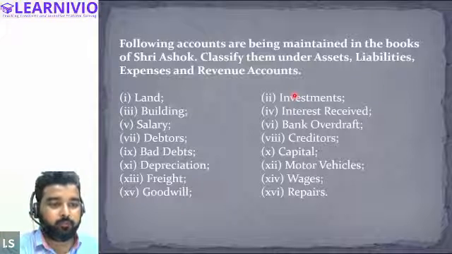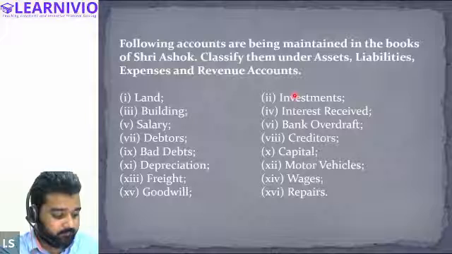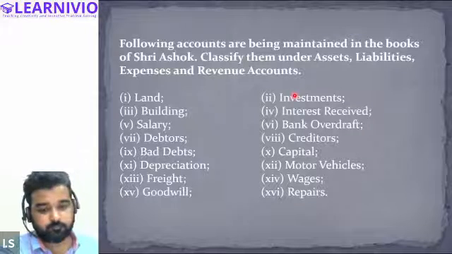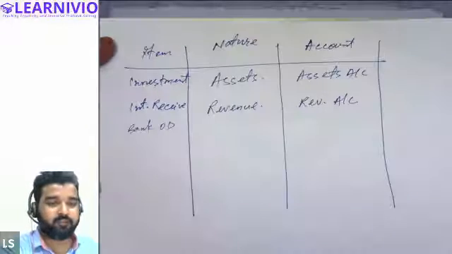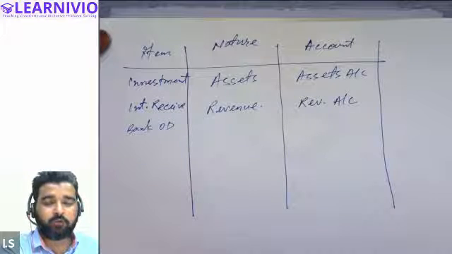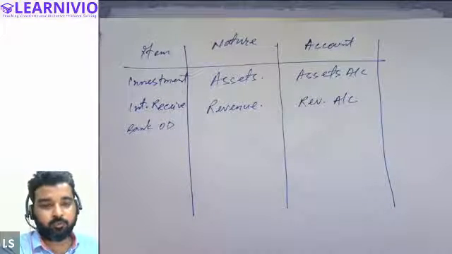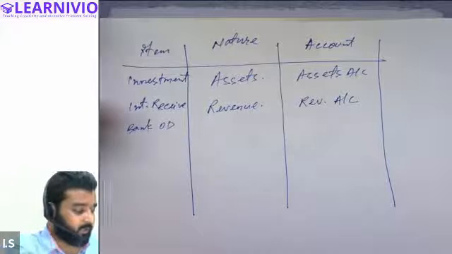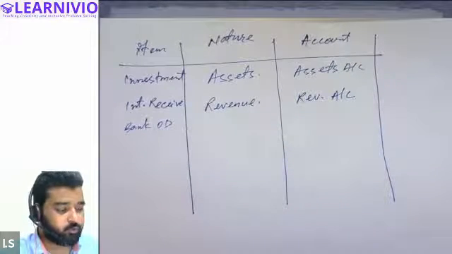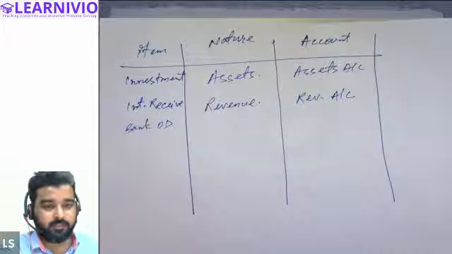Moving on, bank overdraft. What is bank overdraft? Can anyone tell me? Bank overdraft simply means that you have withdrawn an amount more than the amount you have in the bank. Whenever you withdraw an amount in excess of the bank balance, that is called bank overdraft.